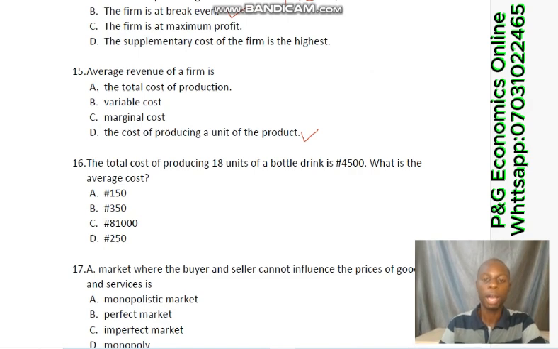Because average revenue, which is AR, at any given time, is also equal to the price of the commodity in a perfect market. In a perfect market, average revenue is equal to the price. But if you are in an imperfect market, average revenue will be greater than price. Take note of that. This is for a perfect market.